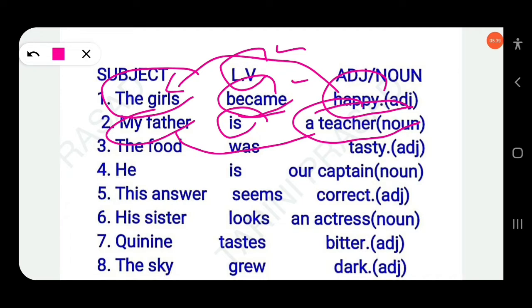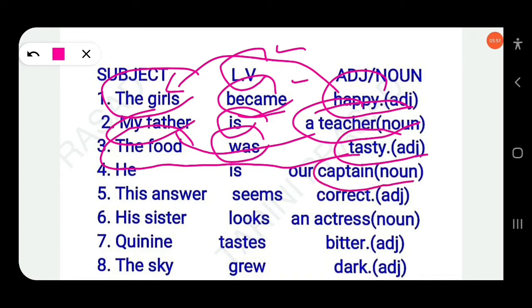Similarly, the food was tasty. So tasty is an adjective here. What was tasty? The food was tasty. That means tasty adds extra information about the food. And what connects them? Here "was" connects. So here "was" will be called a linking verb. Then, he is our captain. So our captain is a noun, captain, and he is the subject, and "is" here is the linking verb.